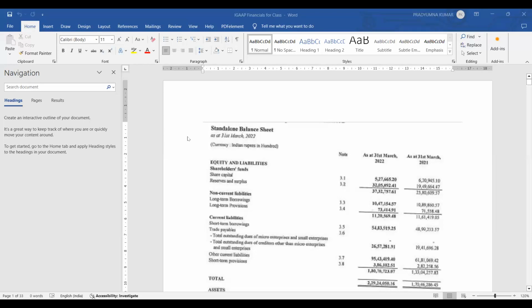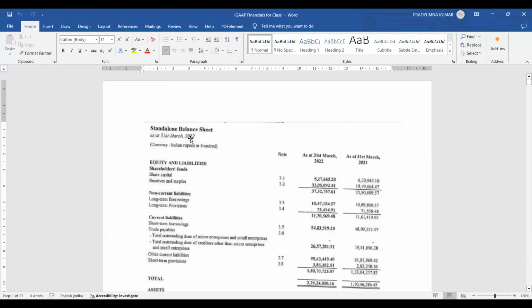Now I have selected one balance sheet. Usually public limited companies' and listed companies' balance sheets are available on the net. It has to be available, so you will find it. But private limited companies, which are not required to publish to the general public, usually are not available. I searched a few balance sheets on Google and downloaded.